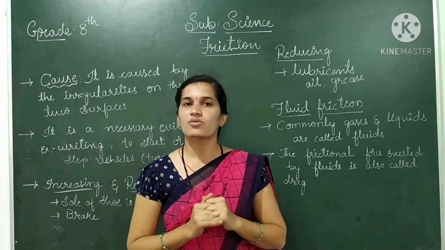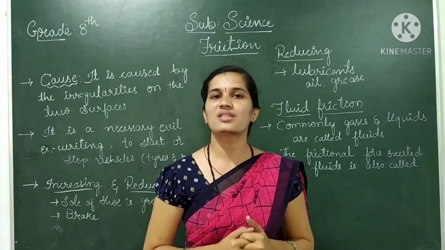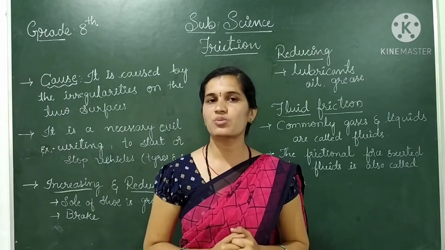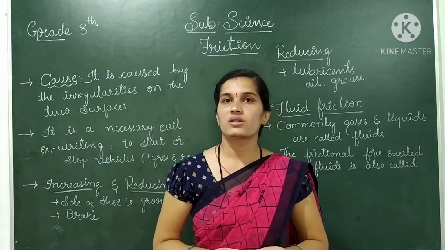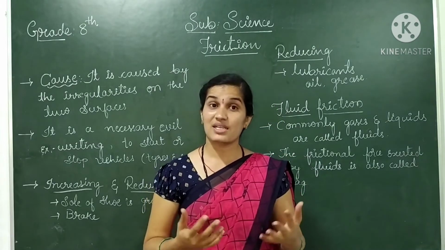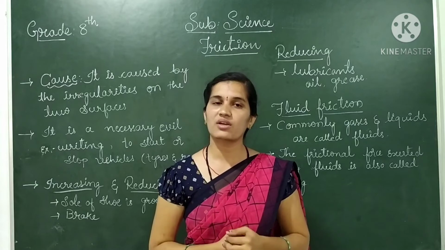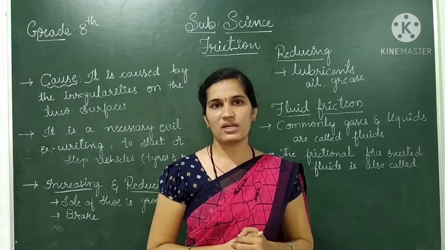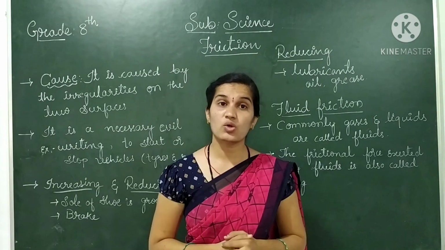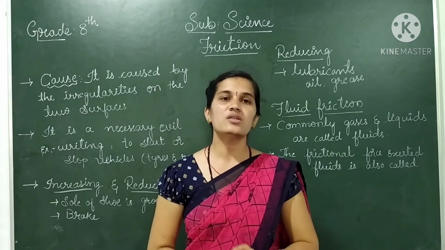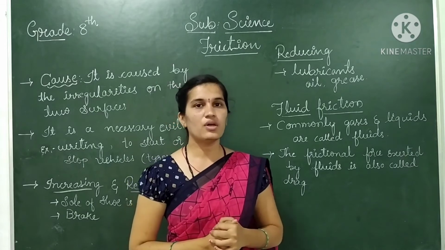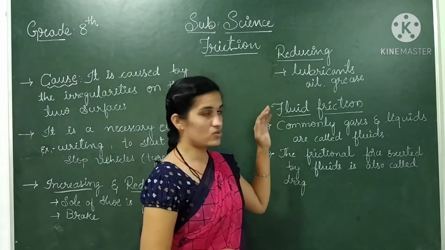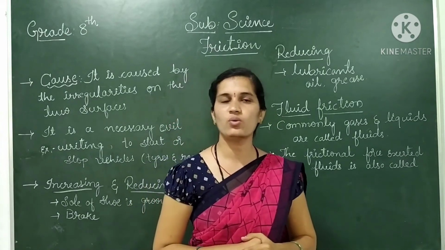Even in factories, to operate the machines, they will use lubricants just to run the machines easily. And you can even see the advertisement, just like Servo, which is a very good lubricant for two-wheeler vehicles like that. Is it? Just because it makes the machines work easily. Okay, it reduces the friction of machines, which is caused by the irregularities of two wheels.